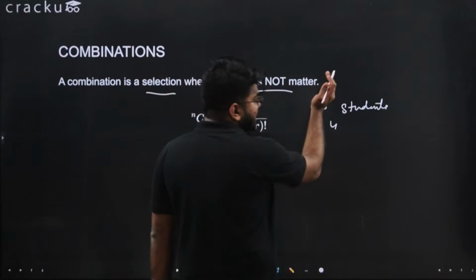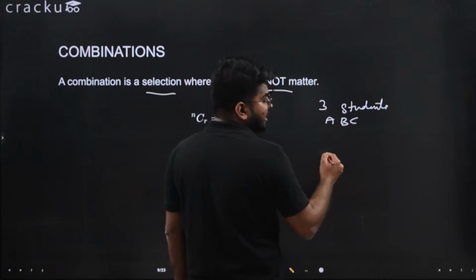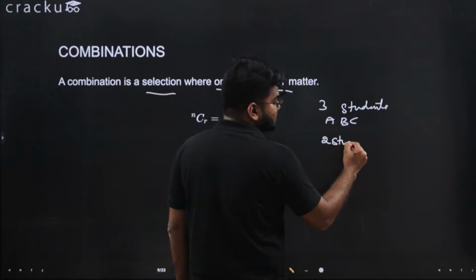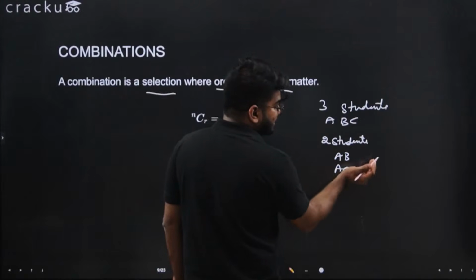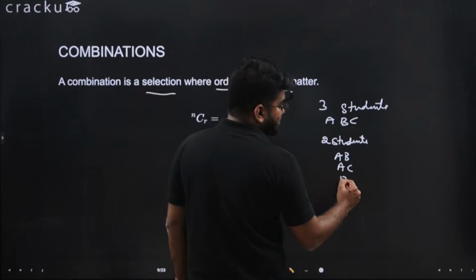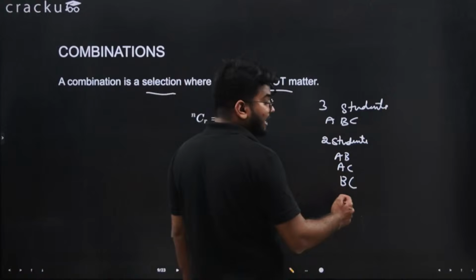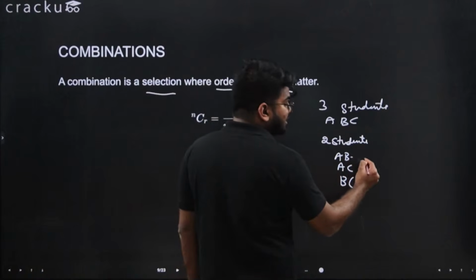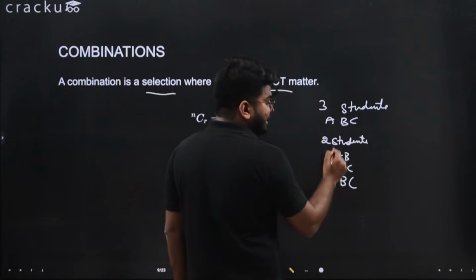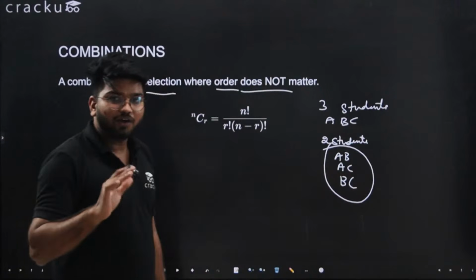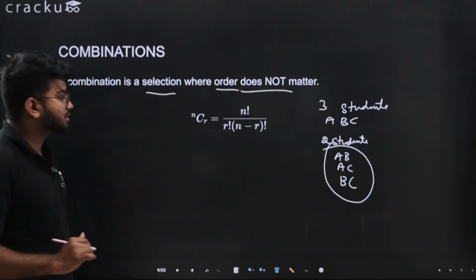Let's take another small example. 3 students. Let's say the students are A, B, and C, and I want to select 2 students. This can be done as AB, AC, and BC. This can be done in 3 ways. I don't want to arrange. If I wanted to arrange, then for this case another arrangement would be BA, which is the opposite arrangement. But I don't want that. I want just the selection and not the arrangement. In those cases we do combinations.